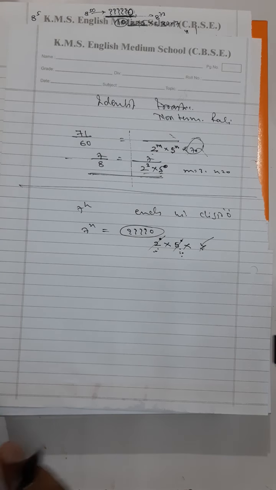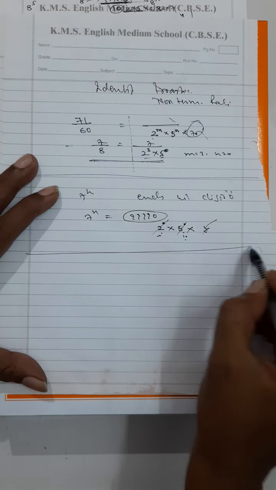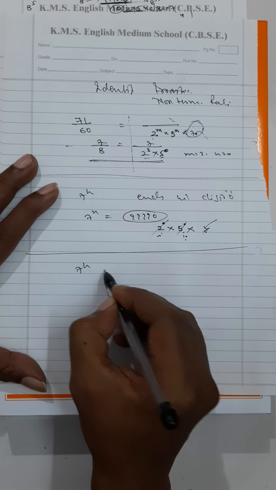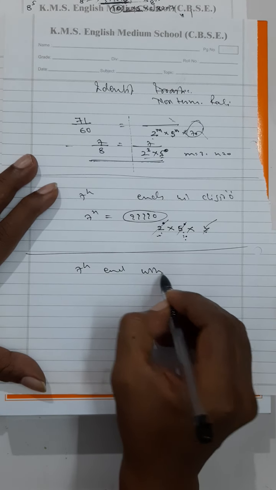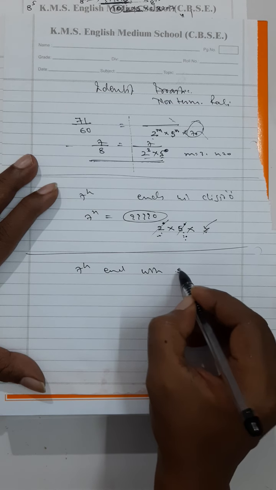That is basically the property of a number which has 0 in its units place. Are you getting, my dear students? Same question, if supposing they would have asked whether 7 raised to the power of n ends with 5.